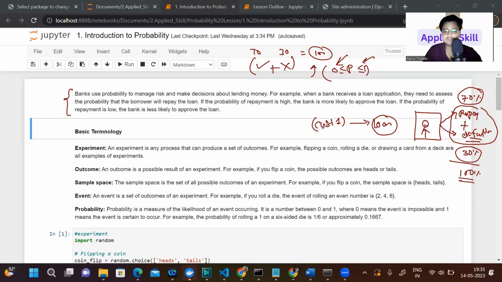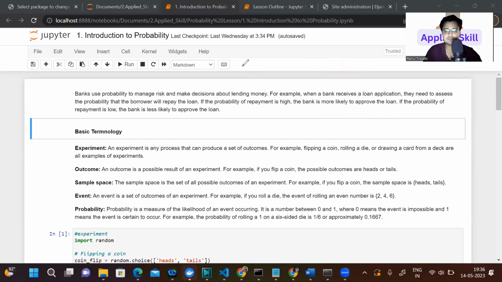For example, if a customer applies for a loan, and let's suppose we have some mechanism based on which we decide whether he will pay or not. Let's suppose our mechanism says 1, that means 100%. That means we are 100% confident that he is not going to pay it. Okay, you got my point.